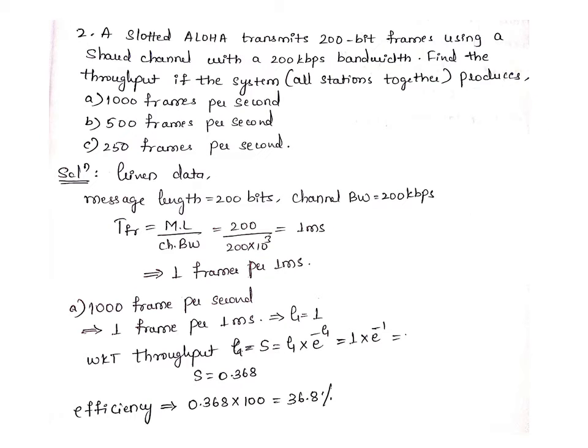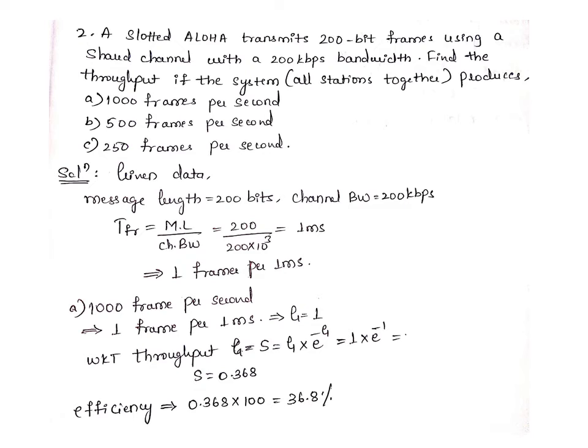So consider the next question, that is, a slotted Aloha transmits 200-bit frames using a shared channel with a 200 kbps bandwidth, right? So here the question is the same, but instead of pure Aloha, it is mentioned as a slotted Aloha.